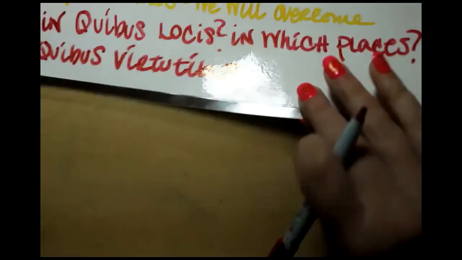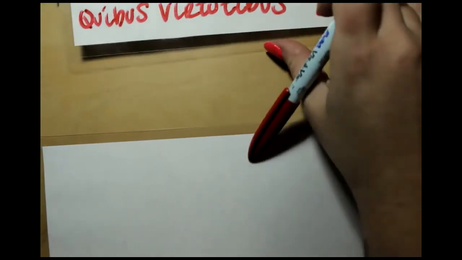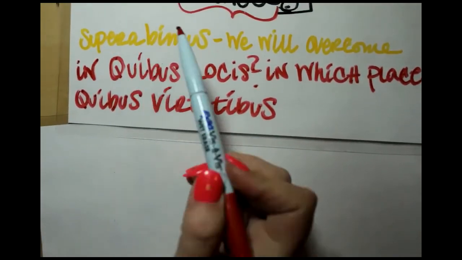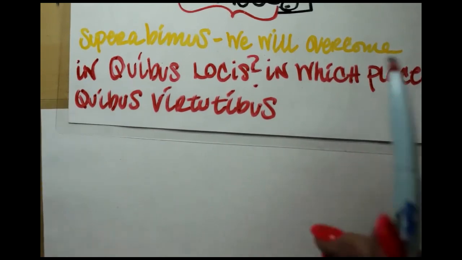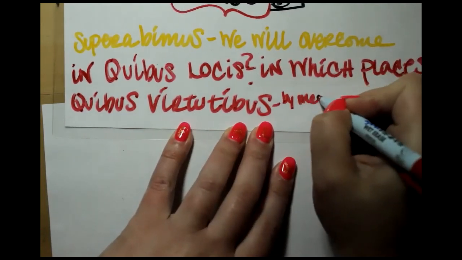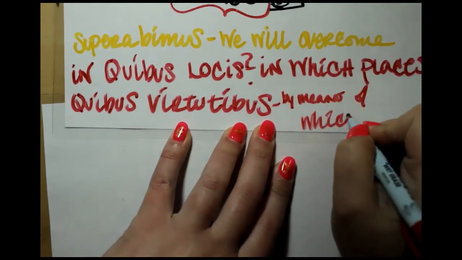We have talked about Latin word order and English word order. So there are a couple things that we know. Superabimus, the verb, generally comes last. So that's going to be the last thing that we put on there. Oh, I forgot to write here, by means of which virtues.